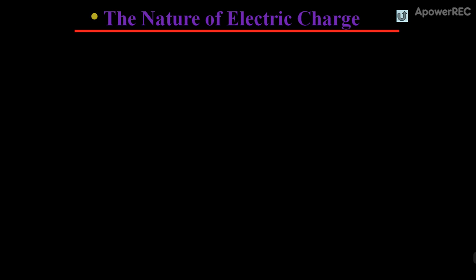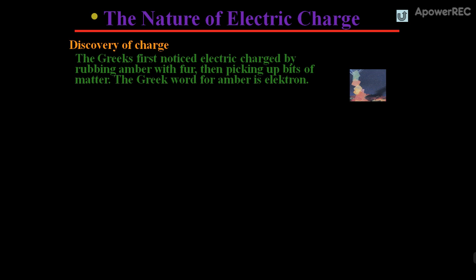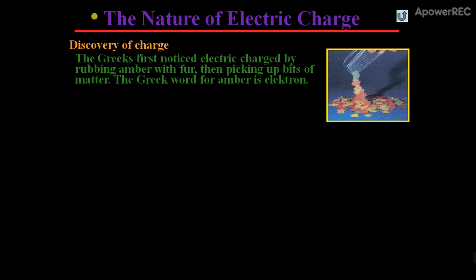The nature of electric charge. Discovery of charge. The Greeks first noticed electric charge by rubbing amber with fur, then picking up bits of metal. The Greek word for amber is electron.